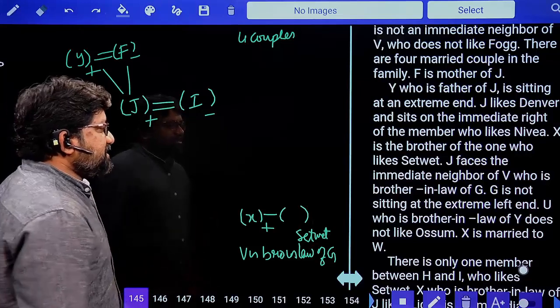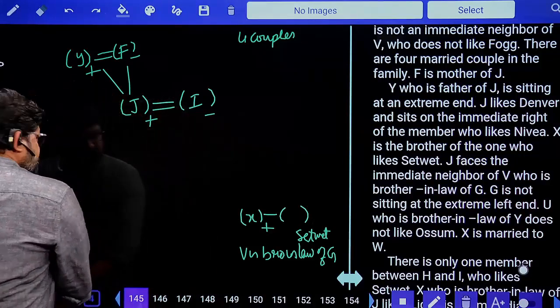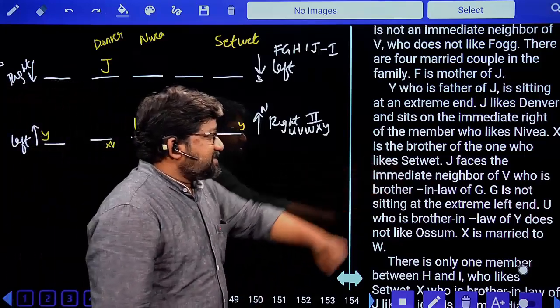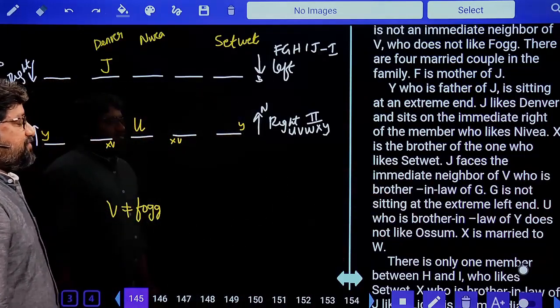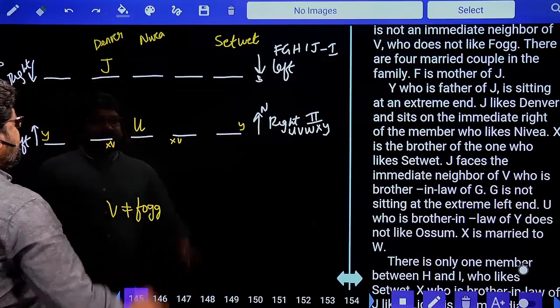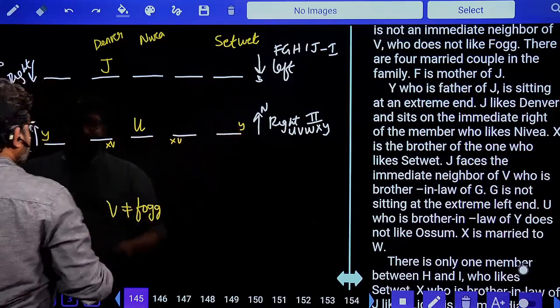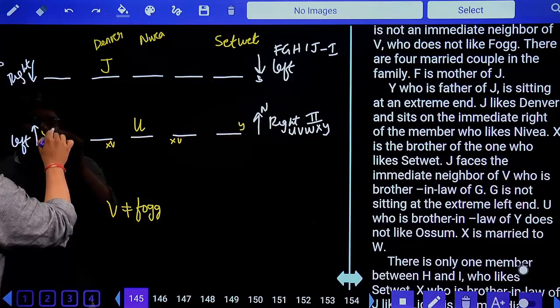G is not sitting at the extreme left end, which I'll come to later, but there is something before it. J faces the immediate neighbor of V, so J is opposite to the immediate neighbor of V. I told you we have a problem with Y. Y can sit at the right end or at the left end.